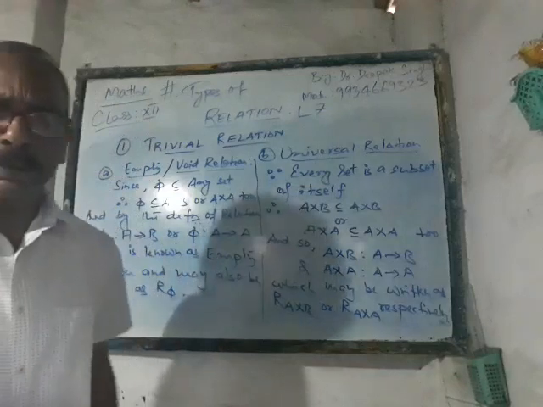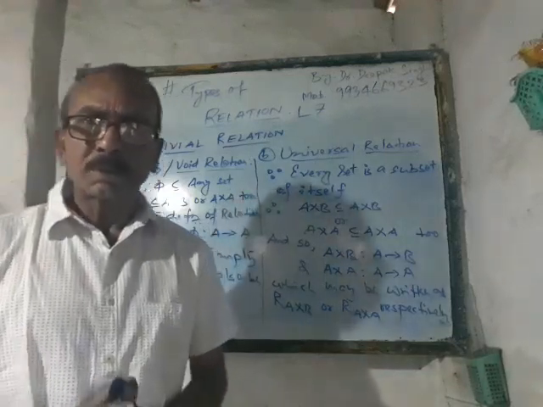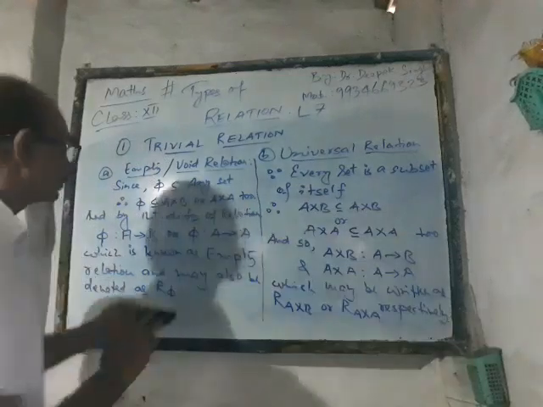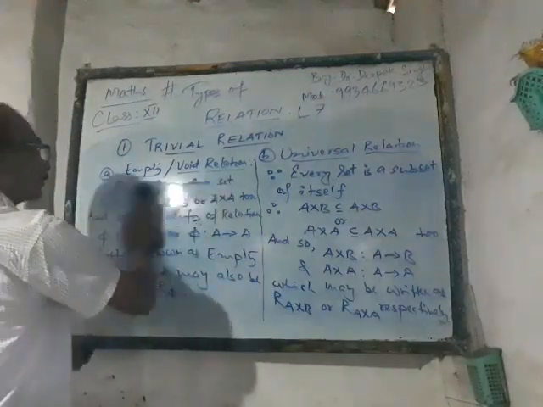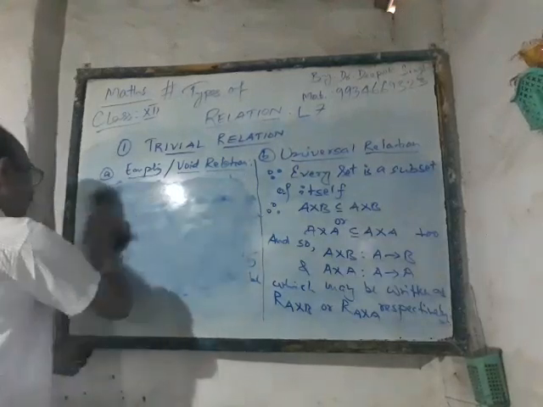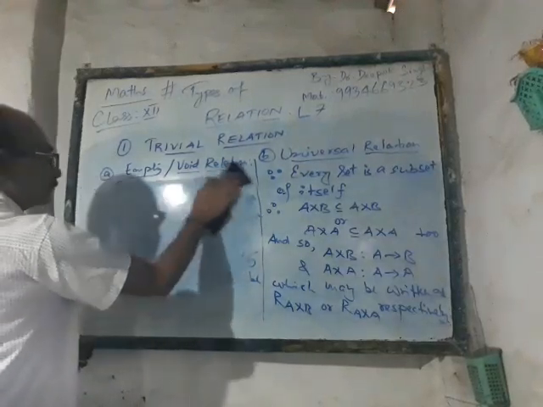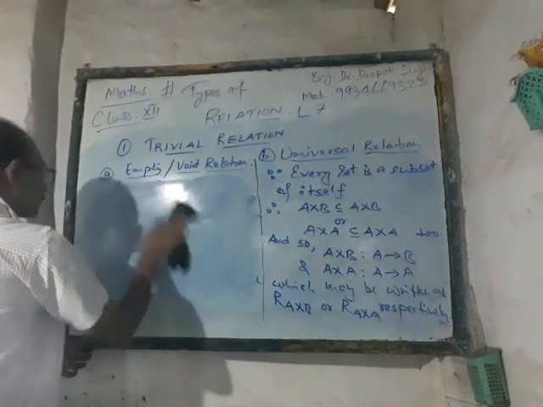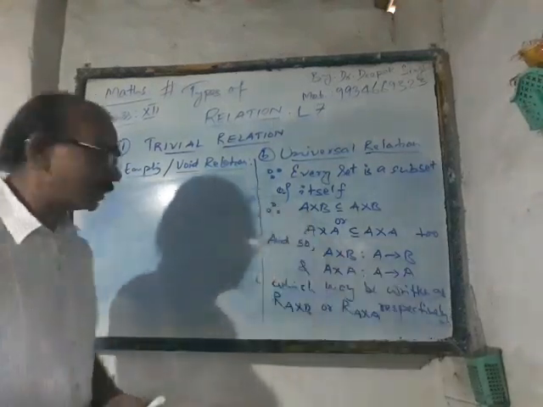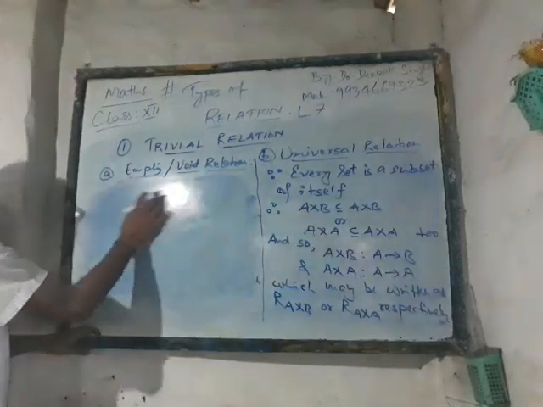Now I will show you some examples to clarify the doubts, if any. One by one I am going to deal with that. First example for empty relation.